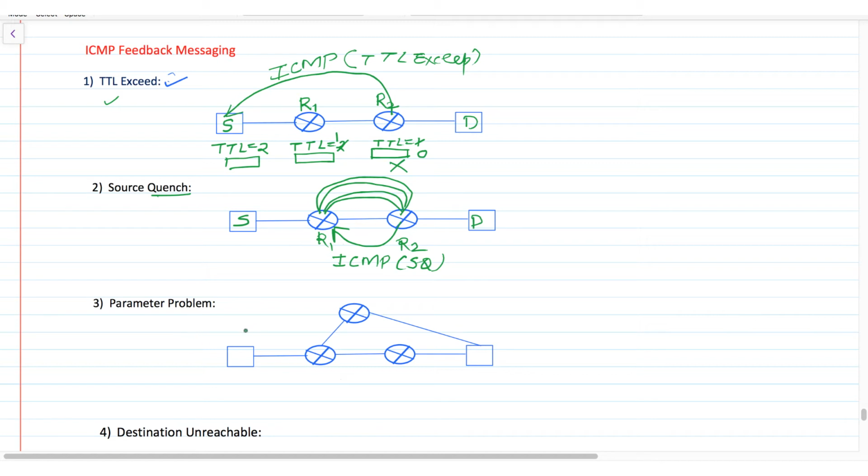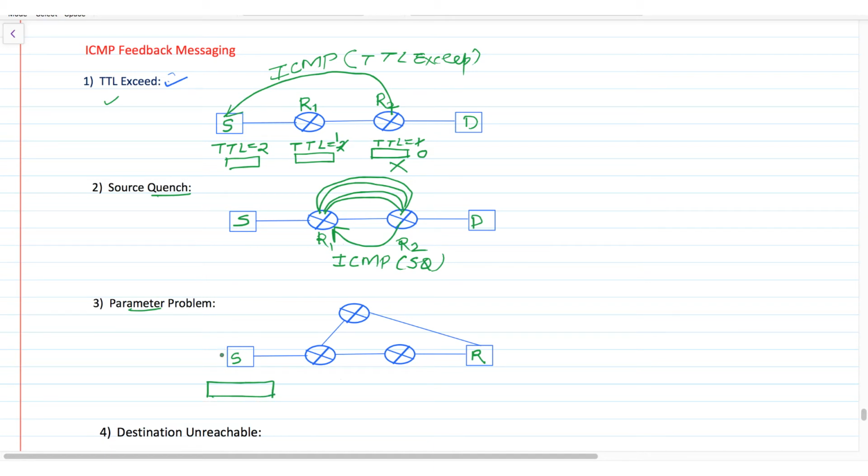Parameter problem is when, suppose this is the source and this is the destination or receiver. In case of parameter problem, when we have some problems related to our parameters, we are going to get this ICMP error. For example, if the source is using strict source routing, the source itself decides the path of its packet.